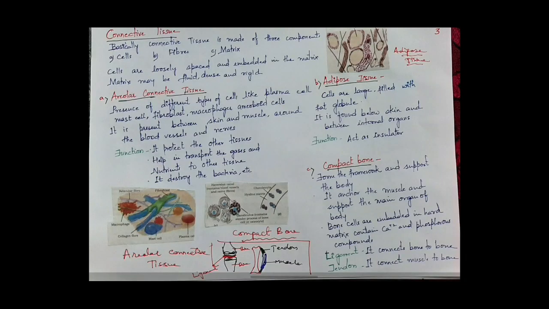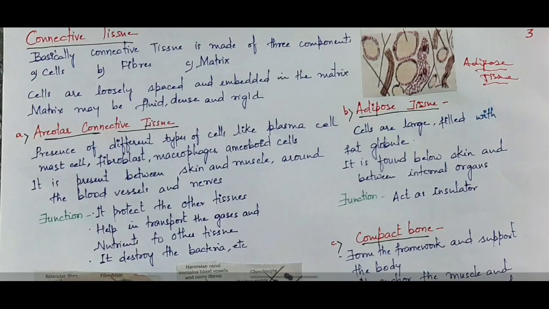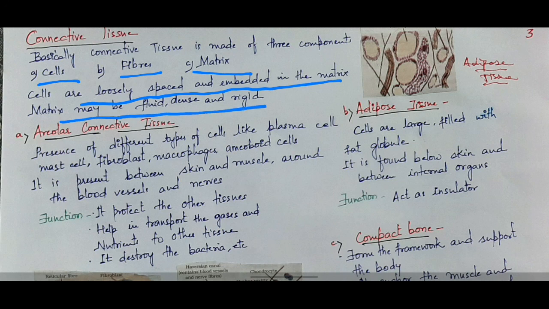The next tissue is connective tissue. Basically, connective tissue is made up of three components: different types of cells, fibers, and matrix. Fibers and cells are embedded in the matrix. Cells are loosely spaced and embedded in the matrix. Matrix may be fluid, dense, or rigid. Depending upon the texture of the matrix, there are many types of connective tissue.